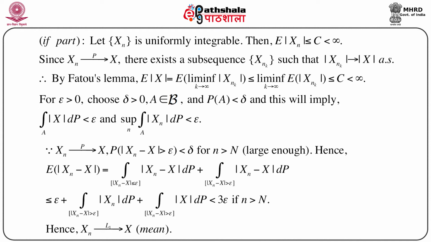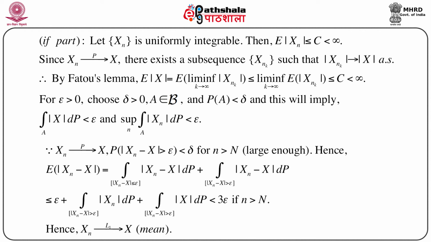Now for the if part, that means we assume that xn is uniformly integrable, and all we have to show is that xn converges to x in L1 or in mean. Since we assume xn is a sequence of uniformly integrable random variables, we can immediately have, from the definition and from the subsequent results, that the expectation of |xn| is less than or equal to c, which is less than infinity. That means there exists some finite c such that the expectation of |xn| is less than or equal to c. And remember, the right hand side c is independent of n.